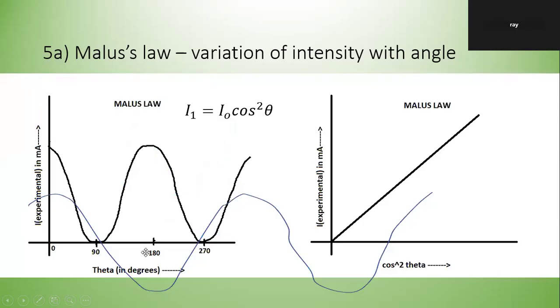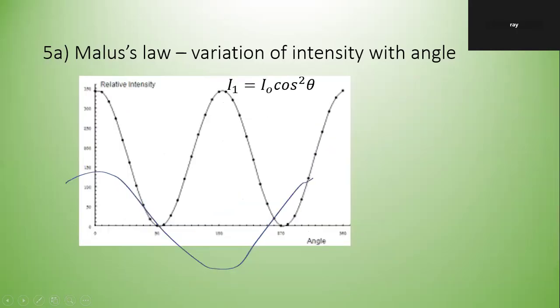In relation to the cos graph, there's your cos graph. When you square that, that's what is happening. The positive one squared stays positive, the negative one you square, it becomes positive. If you draw intensity against cos square theta, then it's a straight line, the equation of a straight line. This is y, there is your gradient, there's your x. And there's just an illustration to show you. It's not properly drawn, very hard to draw.